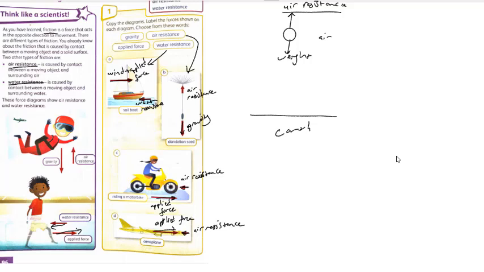The force which is against the applied force is called water resistance, air resistance or friction. Okay, guys. If it is on the water, it's called water resistance. If it is in the air, it's called air resistance. If it is on any solid surface, it's called friction, guys.